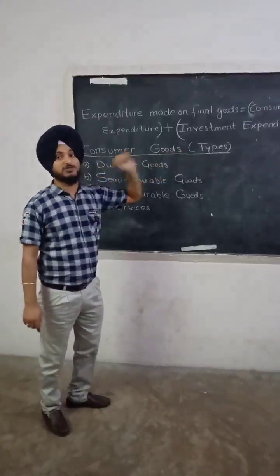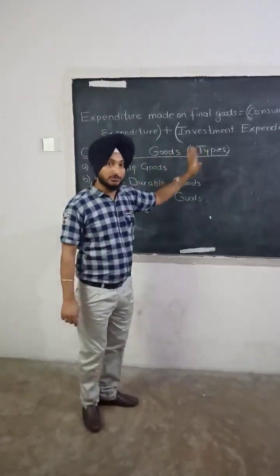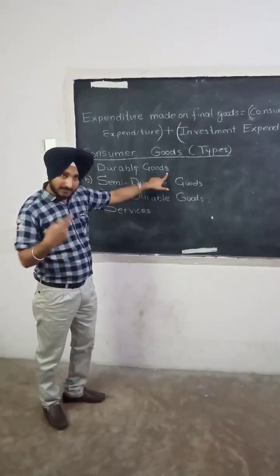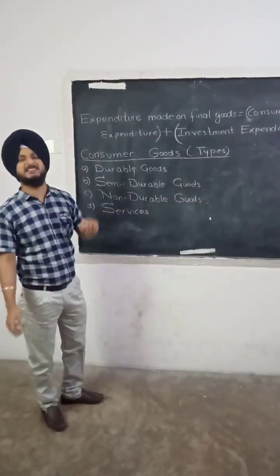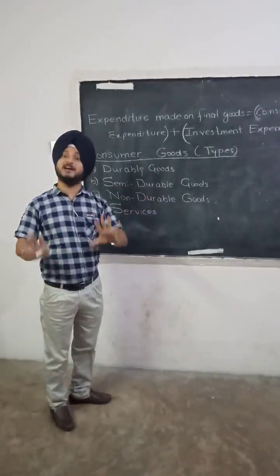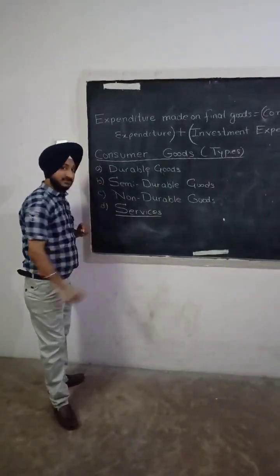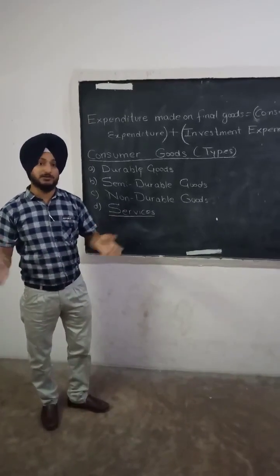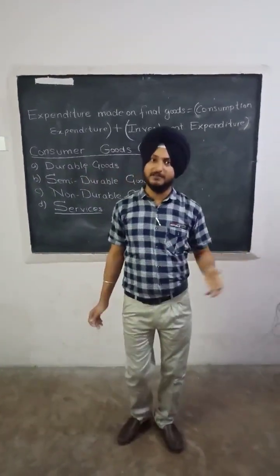The types of consumer goods, also called consumption goods, you can write down, are four types. Durable goods, which we will study in our next video. Semi-durable goods. These are very easy concepts and one mark questions for your board examination. Non-durable goods, and services. In our previous video you learnt what services are: intangible things which we cannot see, cannot touch, cannot store, but which have the power to satisfy human wants, like teaching, banking, etc.